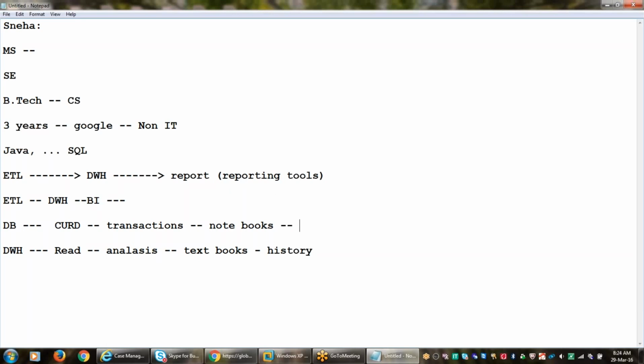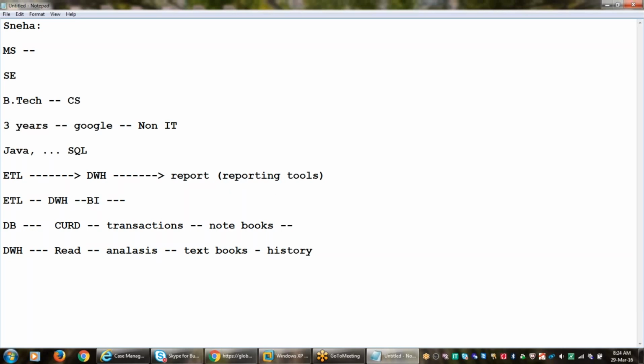In the database, it is not required. It's mainly for transactional purposes, so they will do all these operations: create, update, read, and delete. It will not maintain historical data. That's the main difference between the database and the data warehouse. We can remember it with the textbook and notebook concept.